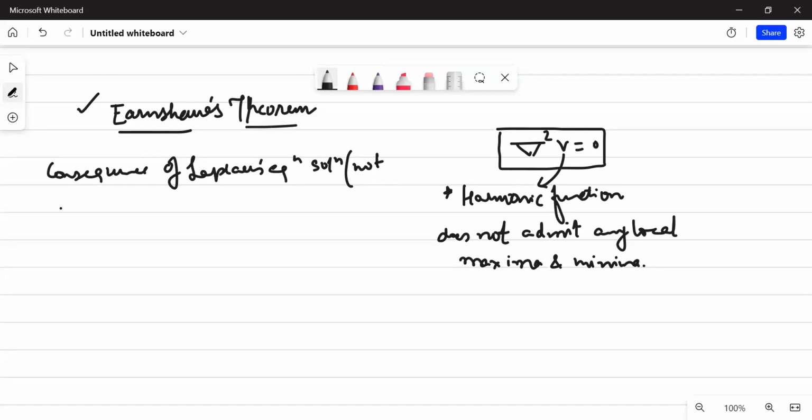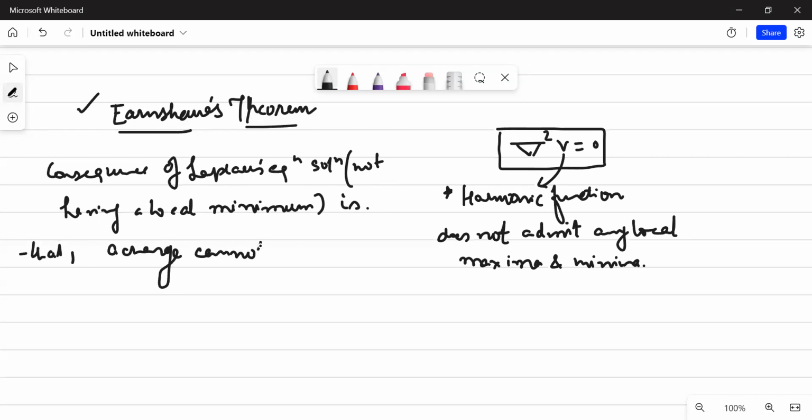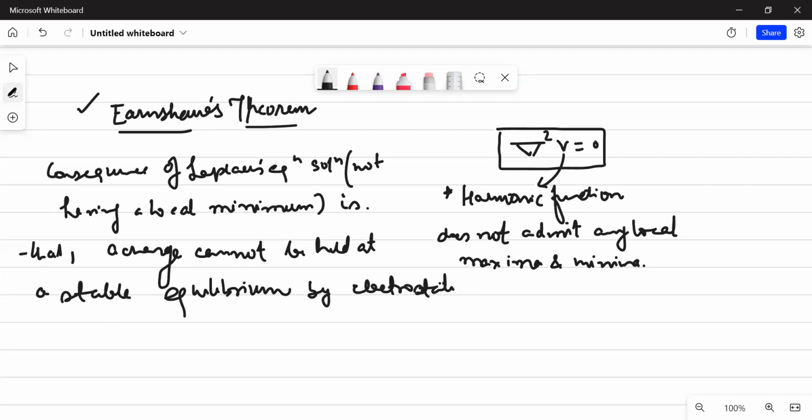like not having a local minimum, is that a charge cannot be held at a stable equilibrium by electrostatic forces alone.